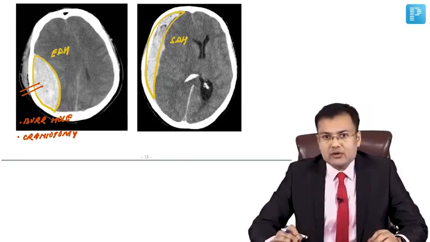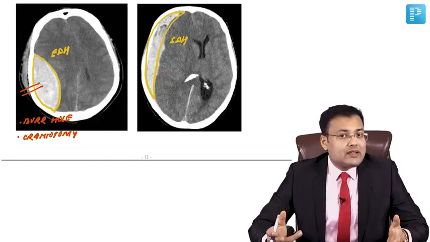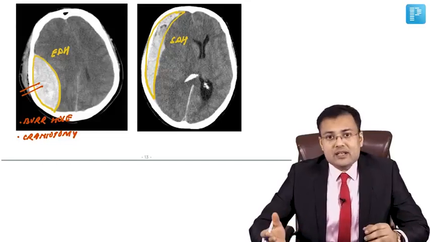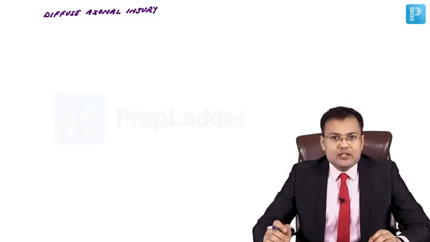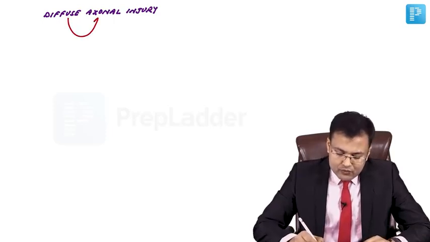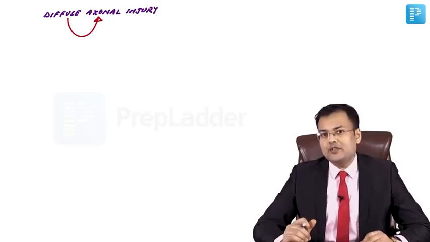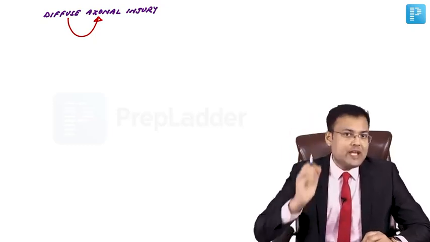What's one good thing about SDH? A small SDH can be left. But one bad thing, if you compare EDH and SDH overall, is that SDH is associated with poor prognosis. Another important topic is diffuse axonal injury. See, the term is self-explanatory. Diffuse means there is widespread axonal damage involving both hemispheres.